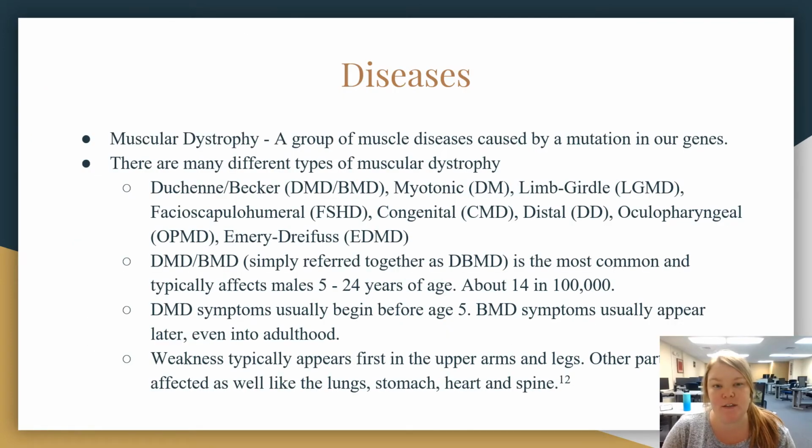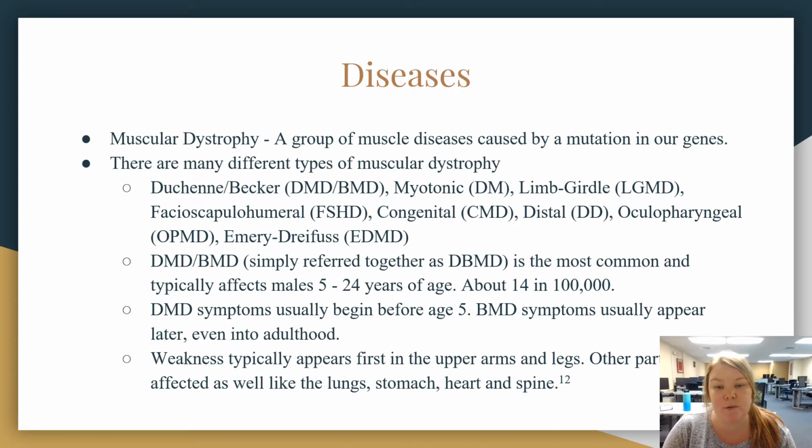Muscular dystrophy. This is a group of muscle diseases caused by a mutation in our genes. There are many different types: Duchenne-Becker, myotonic, limb-girdle, fascioscapulohumeral, congenital, distal, oculopharyngeal, and Emery-Dreifuss.